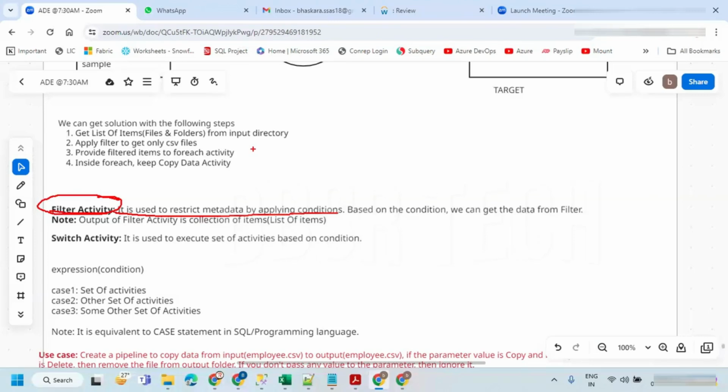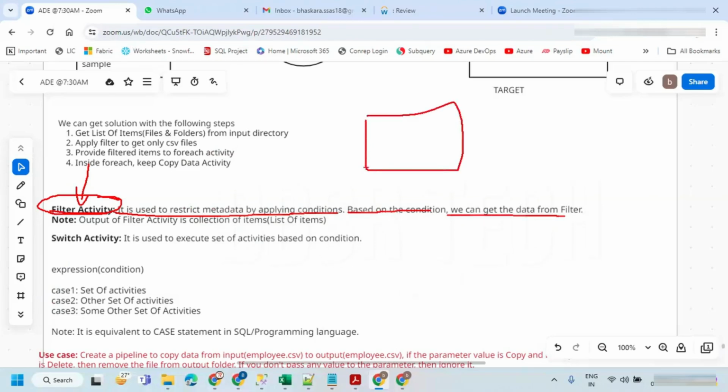We are not going inside the file to see what is there inside it. We are not looking at that with the filter activity, and that is not possible. I'm just trying to restrict the metadata here based on a condition. So you have to specify the condition. By applying the conditions, we can get the data from the filter activity.